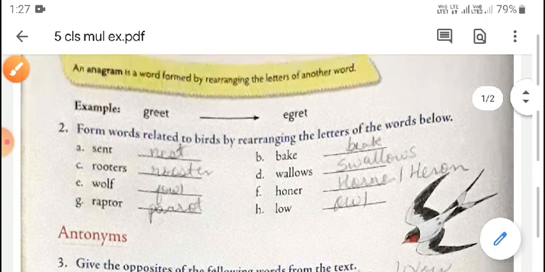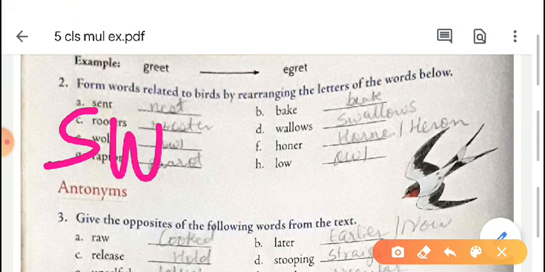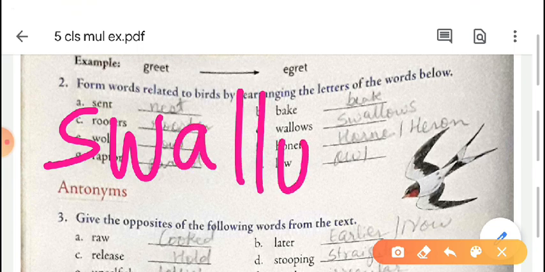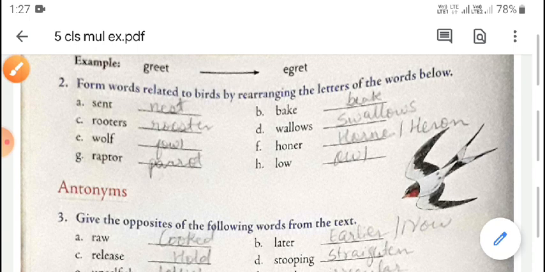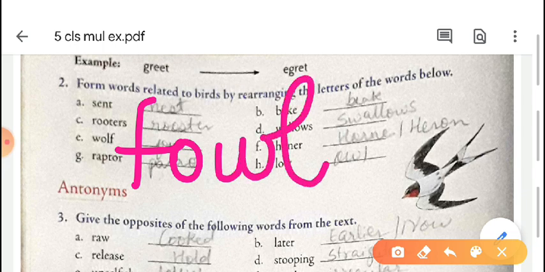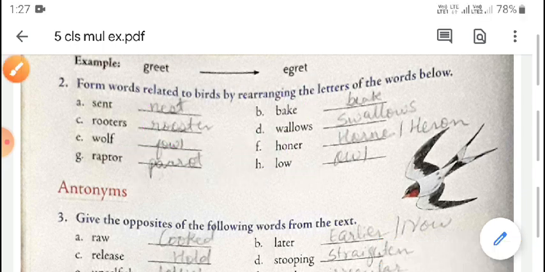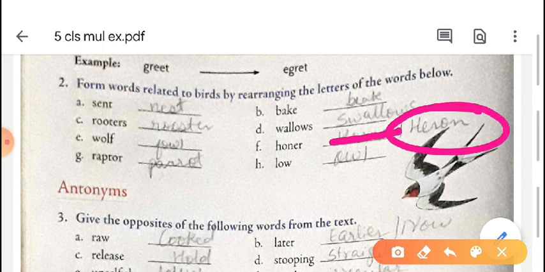Sorry, I will write from here onwards. Swallows, S-W-A-L-L-O-W-S. Now, wolf given here, fowl, F-O-W-L, fowl. Now, honor given, it is not this one. This one is the right answer.